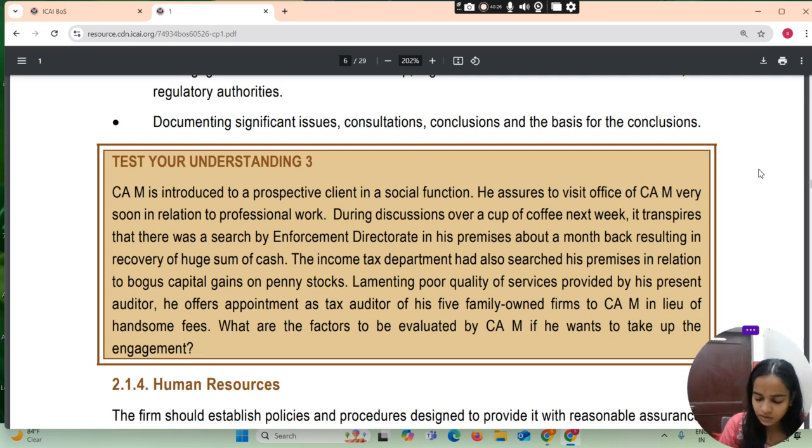What are the factors to be evaluated by CAM if he wants to take up the engagement? तो वो क्या चीजें चेक करेगा?